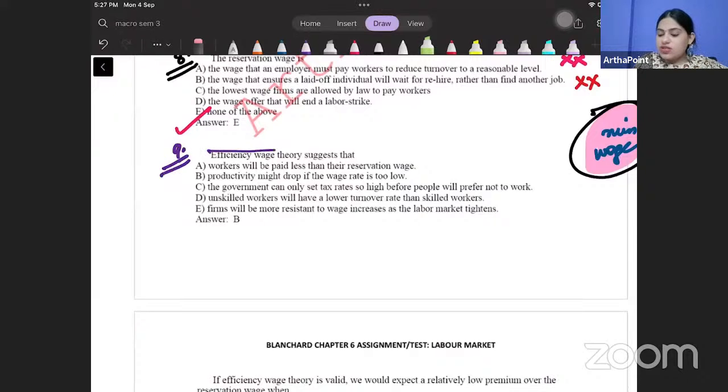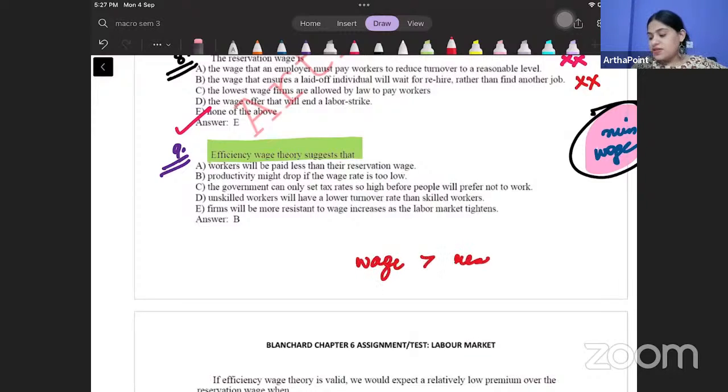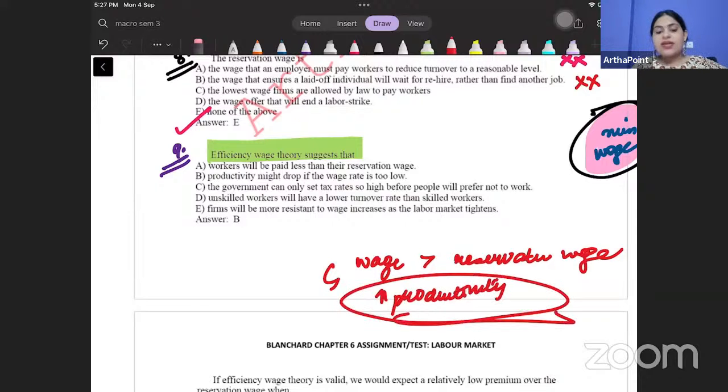Efficiency wage theory suggests that... So what is efficiency wage theory suggesting? Efficiency wage theory बोलती है कि जो आप wage दो वो reservation wage से ज्यादा दो. क्यों ज्यादा दो? Why should you pay more? So that लोगों की productivity बढ़े, so that the productivity of people increases. And that is your efficiency wage theory.